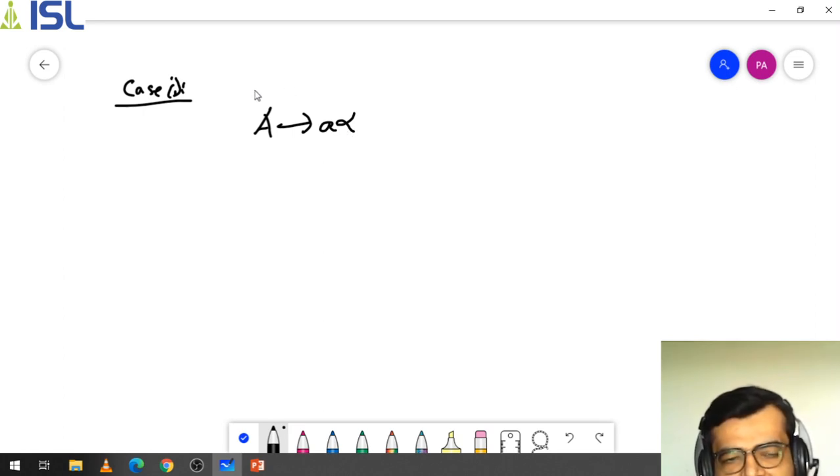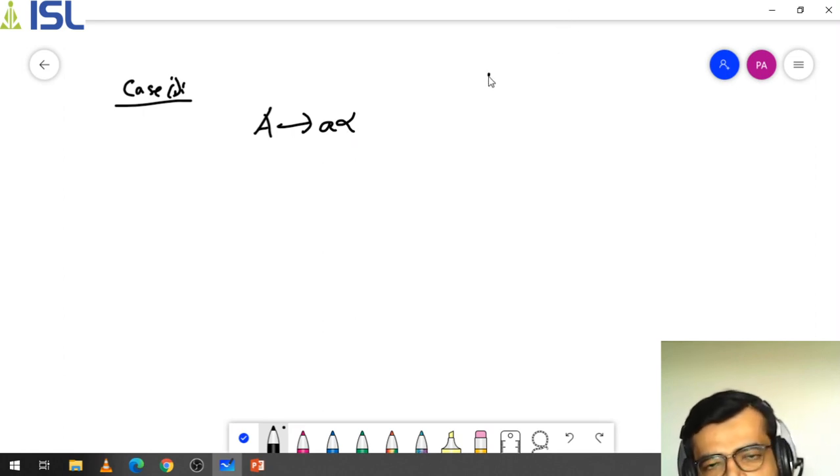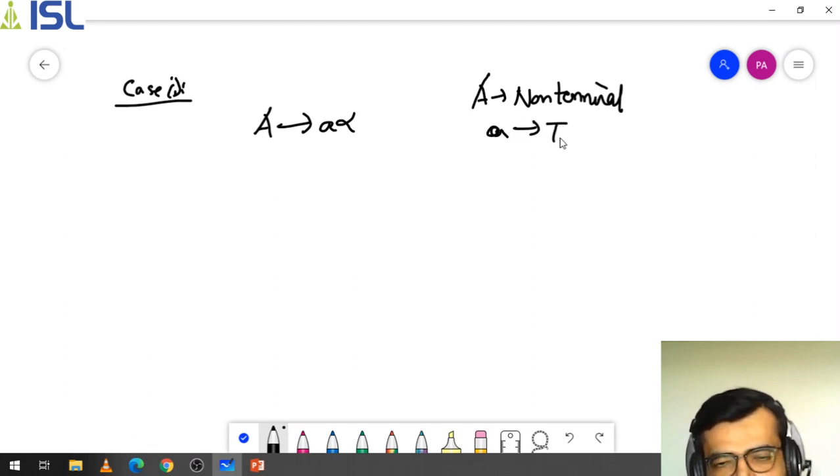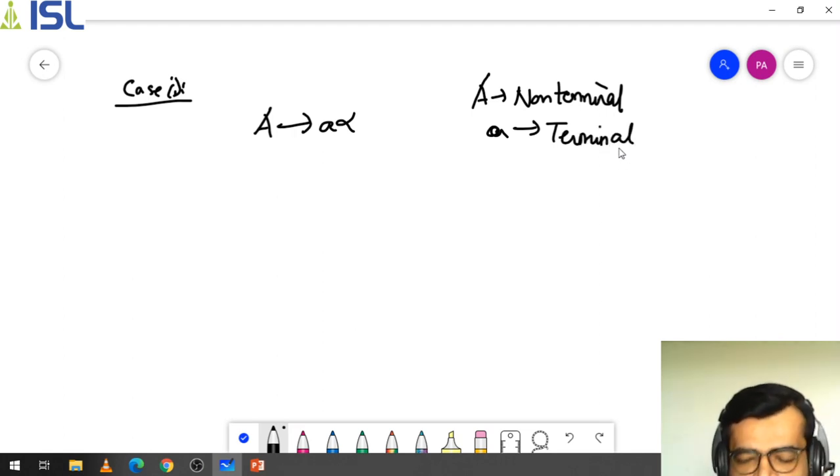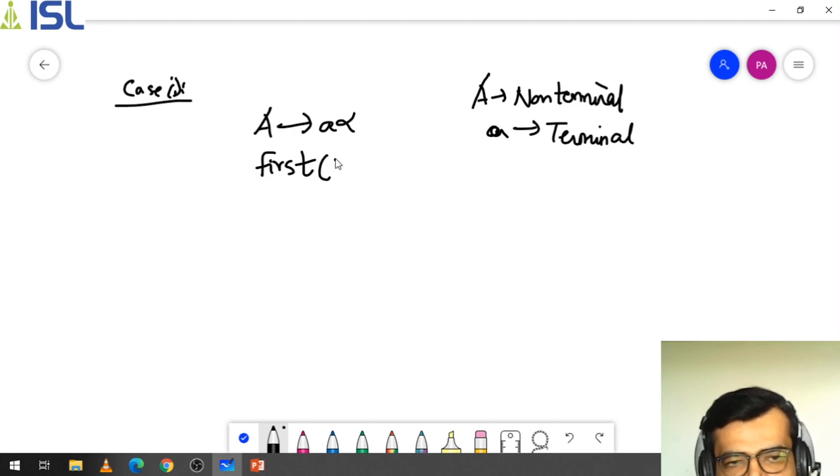Now remember, what is a terminal? Capital A is a non-terminal, and small a is a terminal. Now, if I want to perform first of A, and we are performing it for non-terminals only, then to find the first of A, we need the first terminal.